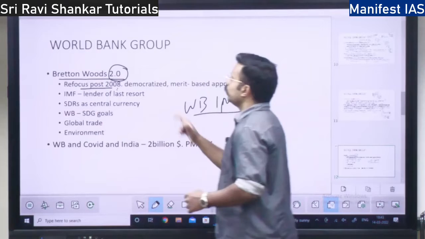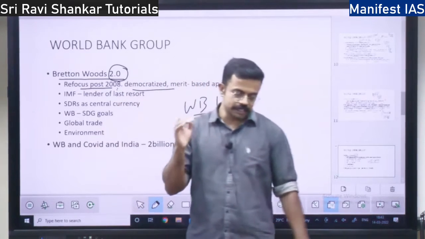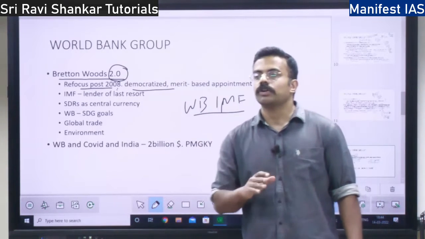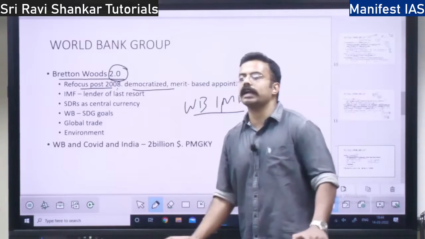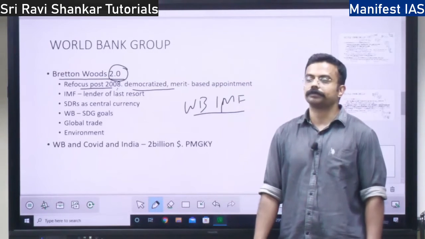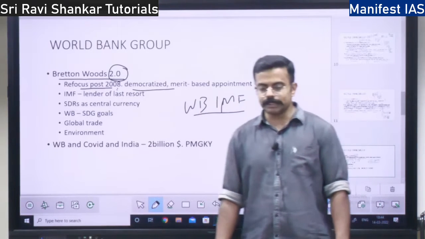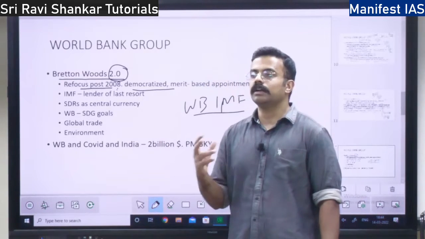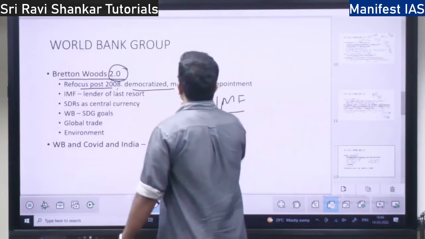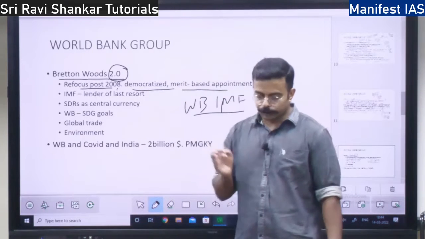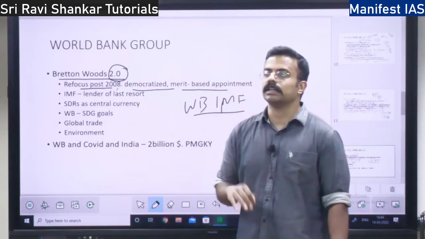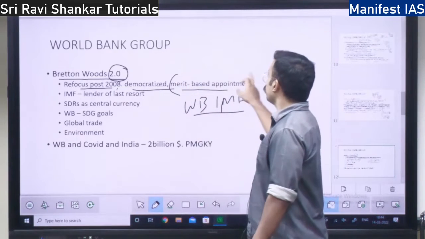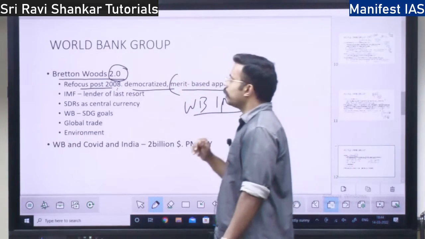Then, these institutions, World Bank and IMF, are under the control of the Western countries. So this control should be diluted and there should be democratization among the countries. Democratization means every country should have an equal say in the working of the IMF and World Bank. That is one reform. Then there should be merit-based appointment. Just because you are a European or a USA national, you cannot be appointed head of the IMF or World Bank. There should be merit-based, not country-based, appointment. These are some reforms.